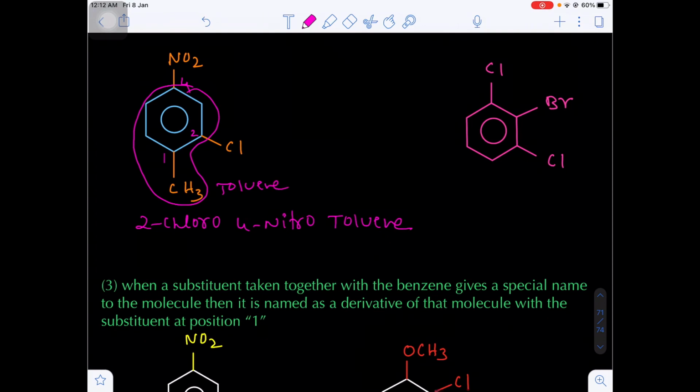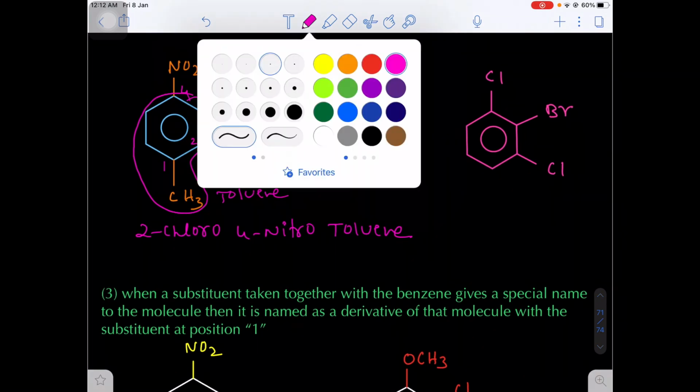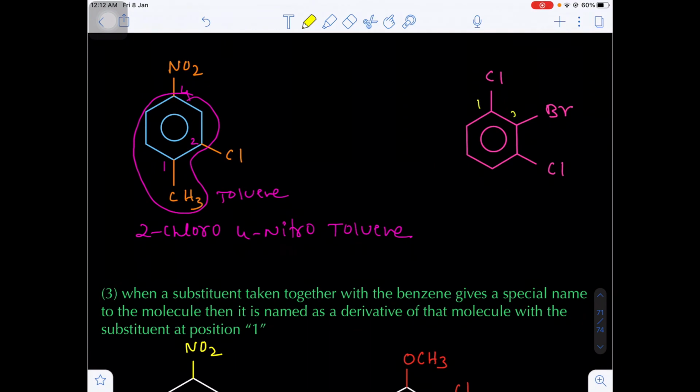If there is a special name, when a substituent along with the benzene gives a special name, then give the numbering 1 to that substituent which gives the special name for the benzene. Are you getting my point? Now here, if you see 1, 2, 3, otherwise 1, 2, 3, you will get 2-bromo-1,3-dichlorobenzene.